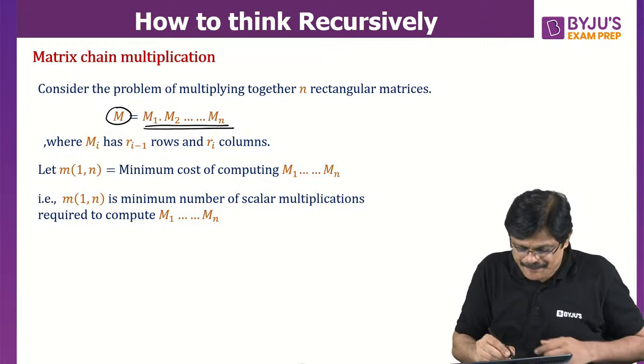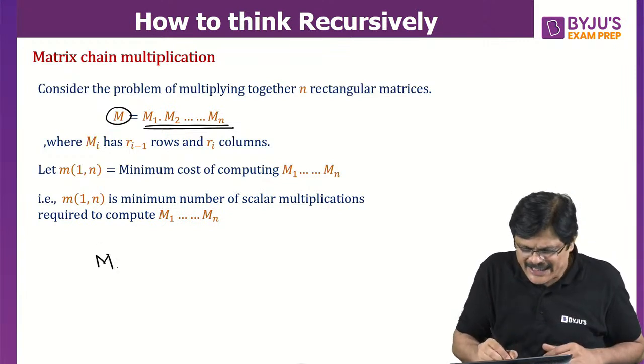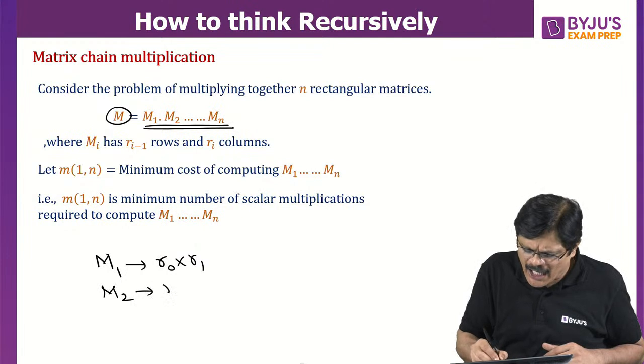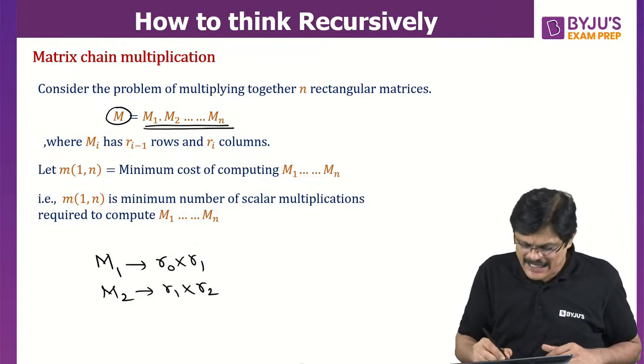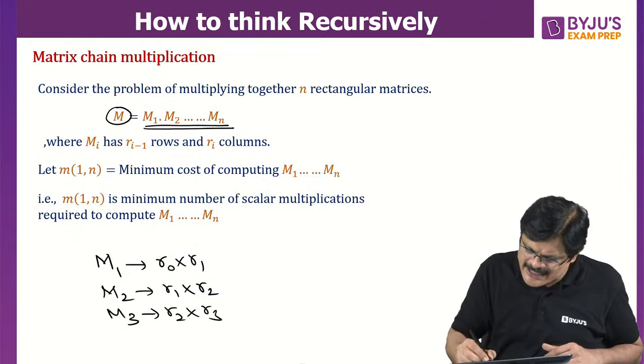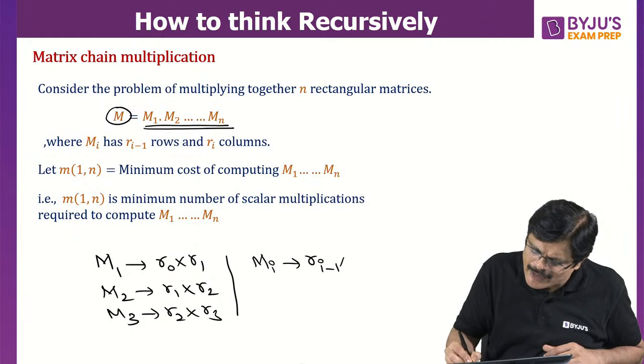And here we are assuming this for simplicity. We assume that m1 is of order r0 by r1, m2 is of order r1 by r2, m3 is of order r2 by r3. Similarly, the mi matrix is of order r(i-1) by ri.